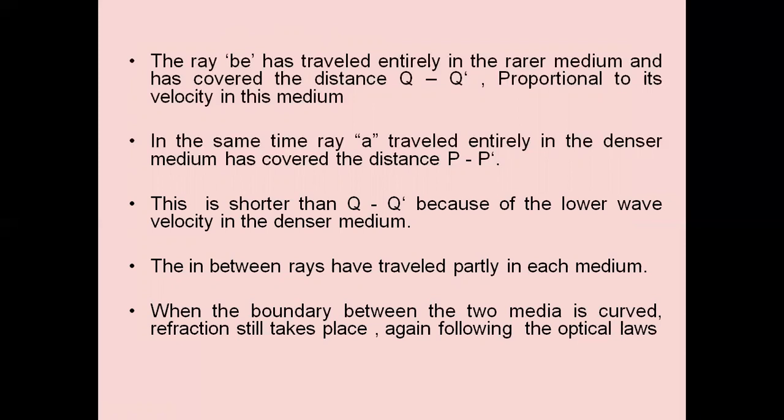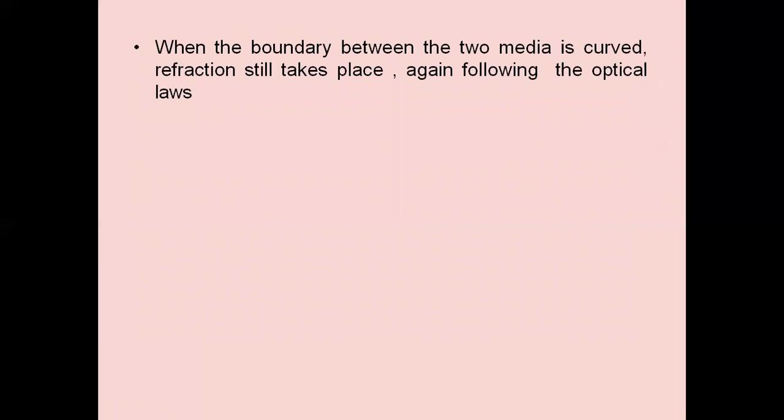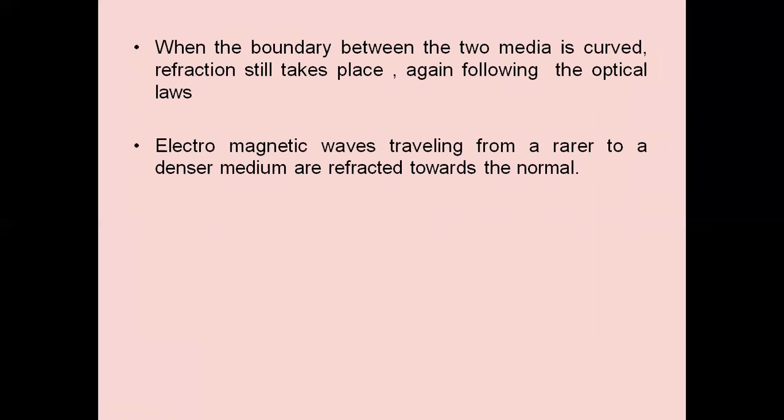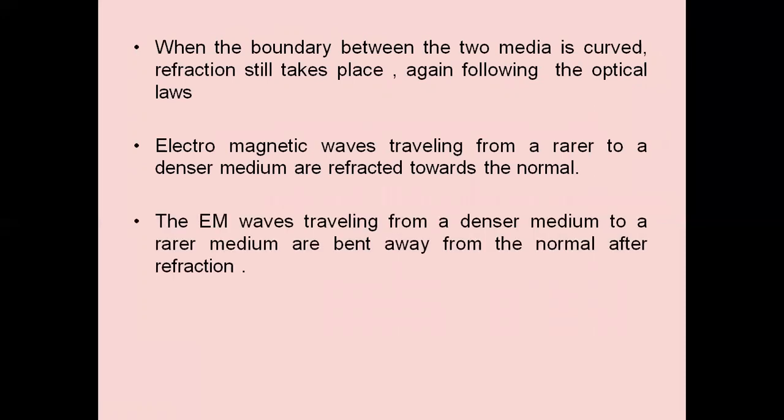When the boundary between the two media is curved, refraction still takes place, following the optical laws. Electromagnetic waves traveling from a rarer to a denser medium are refracted towards the normal. The EM waves traveling from a denser medium to a rarer medium are bent away from the normal after refraction.